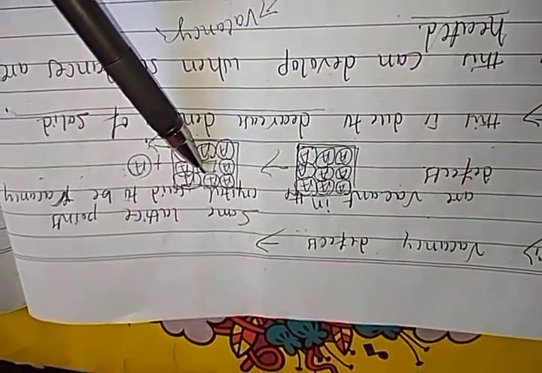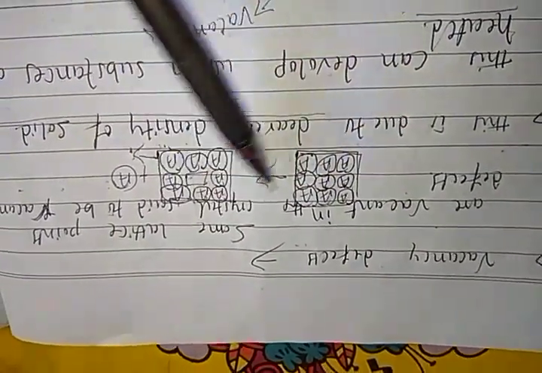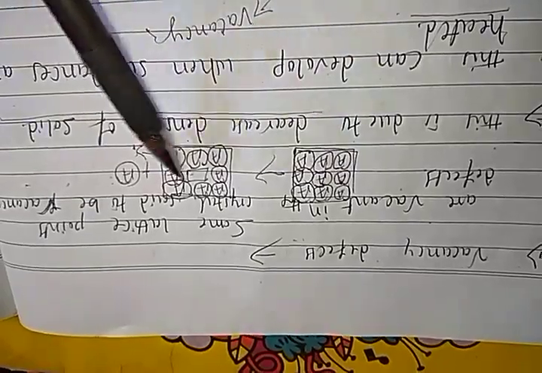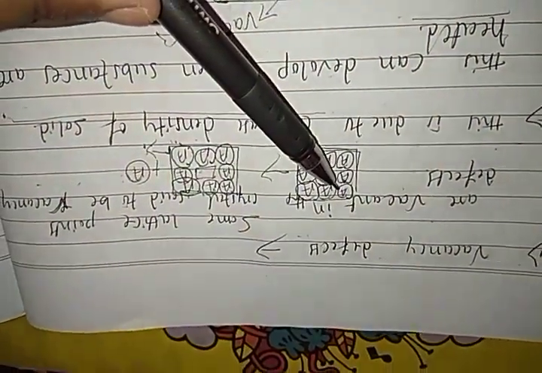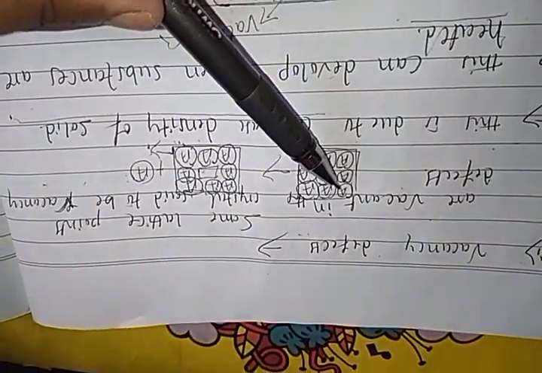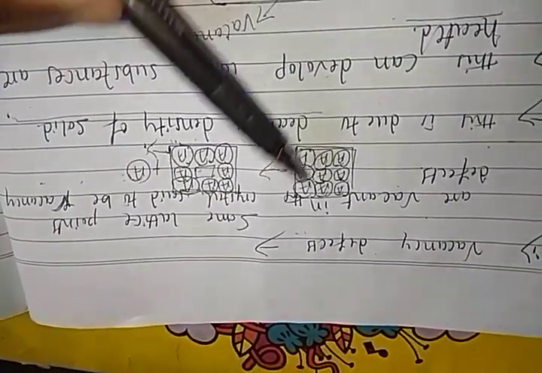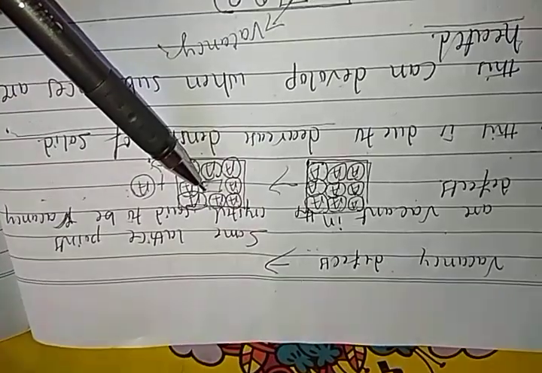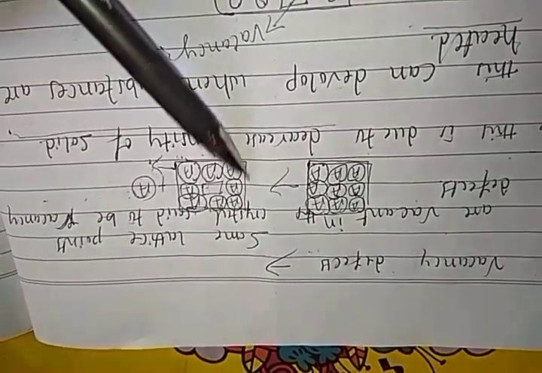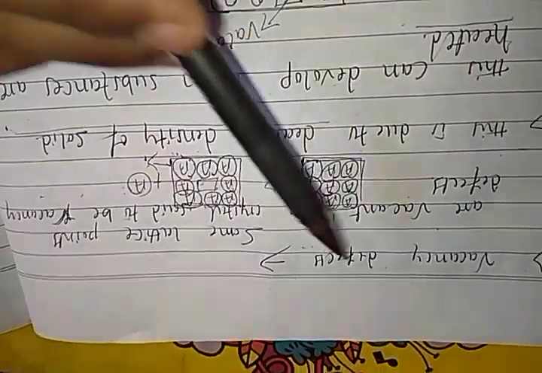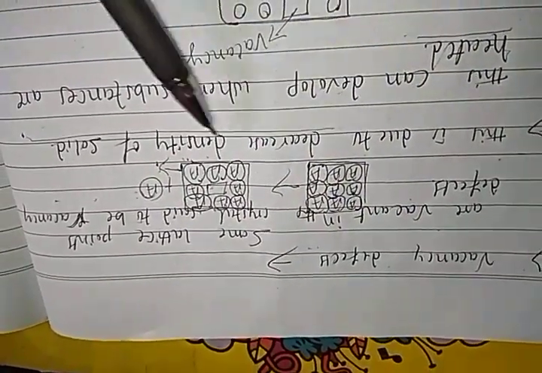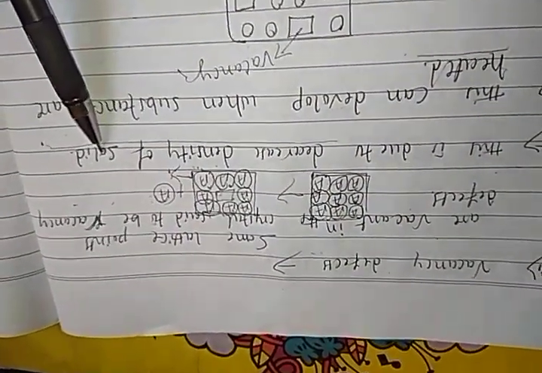You will see a difference in density because of the difference in the number of atoms. Before removal, 9 atoms are present; after removing the lattice point, 8 atoms are present. So the difference in number of atoms means a difference in mass, and that is why density changes.